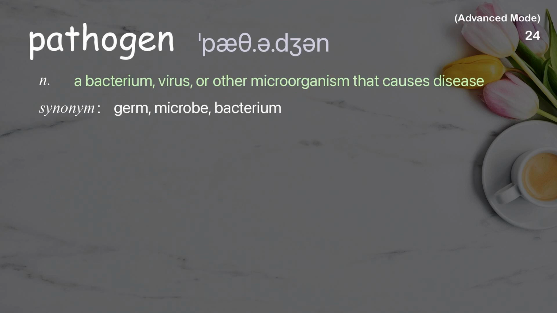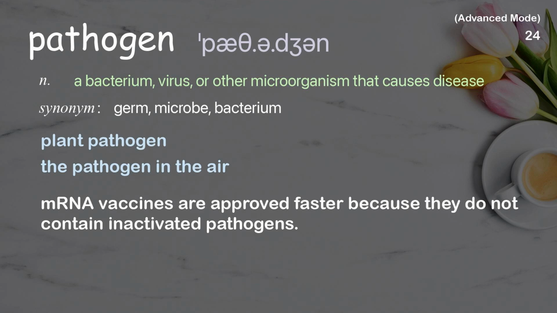Pathogen. A bacterium, virus, or other microorganism that causes disease. Examples: Plant pathogen, the pathogen in the air. mRNA vaccines are approved faster because they do not contain inactivated pathogens.